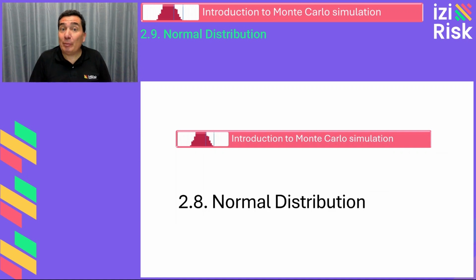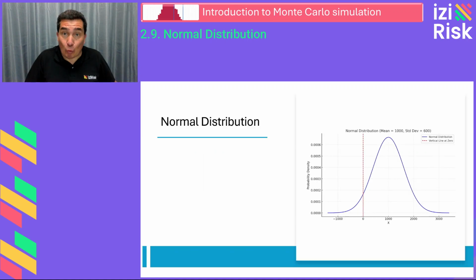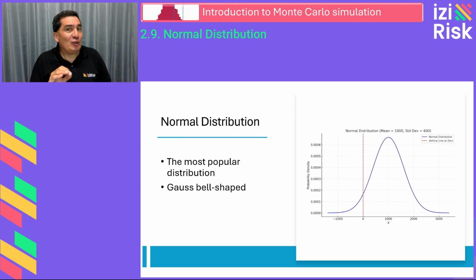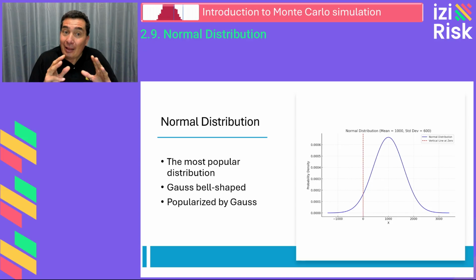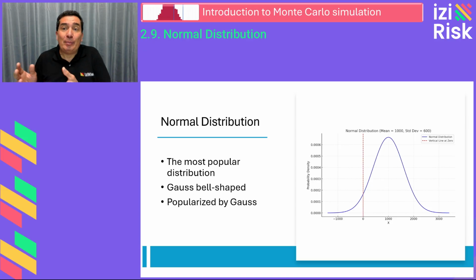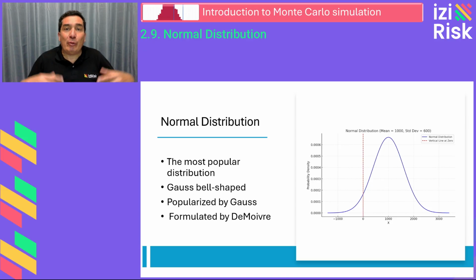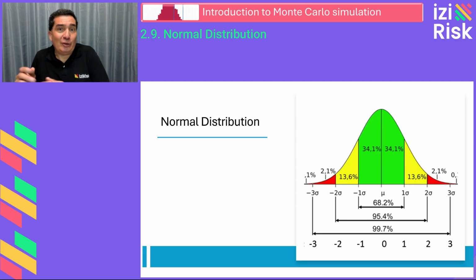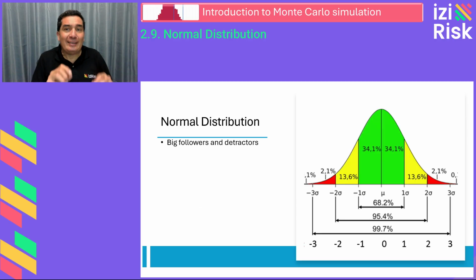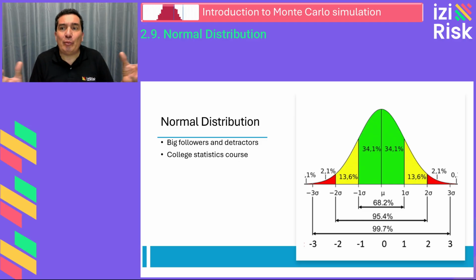Perhaps the most popular probability distribution is the normal one, also known as the Gaussian Bell Curve. Interestingly, it was not Gauss who originally formulated it, but rather popularized it. The distribution was actually developed by a French mathematician named Abraham de Moivre. The normal distribution has both ardent supporters and critics. Many of us likely recall our college statistics courses where this distribution was presented as a foundational probability tool.